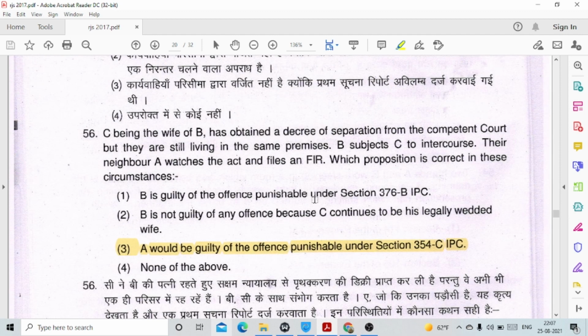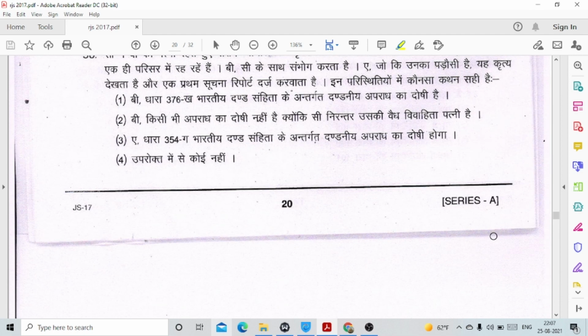Then question number 56. C, being the wife of B, has obtained a decree of separation from the competent court, but they are still living in the same premises. B subjects C to intercourse. Their neighbor A watches the act and files an FIR. Which proposition is correct in these circumstances? This is option number 3. A would be guilty of the offence punishable under Section 354C of IPC, which deals with voyeurism.